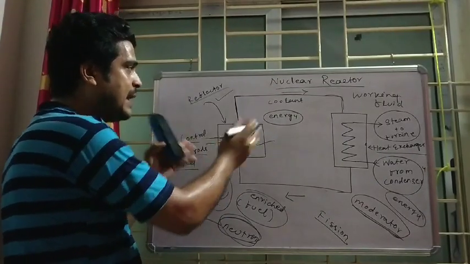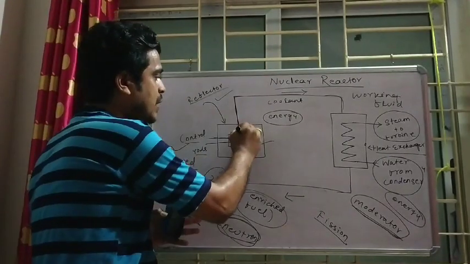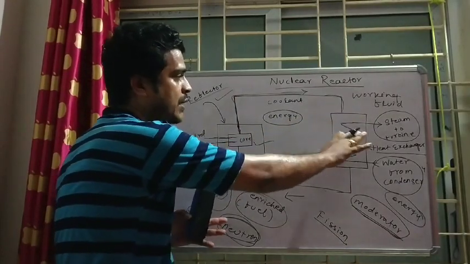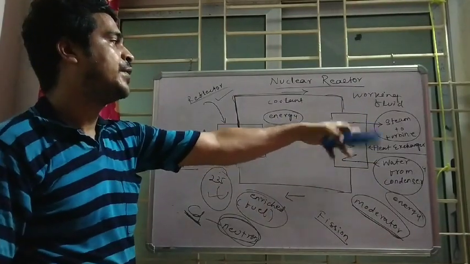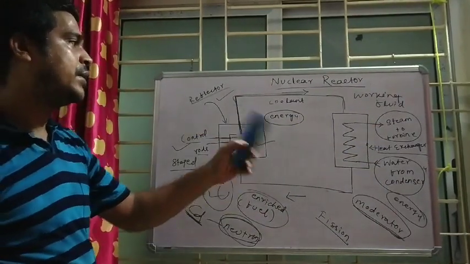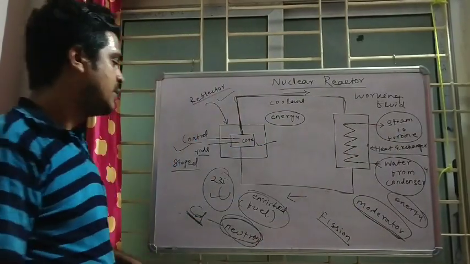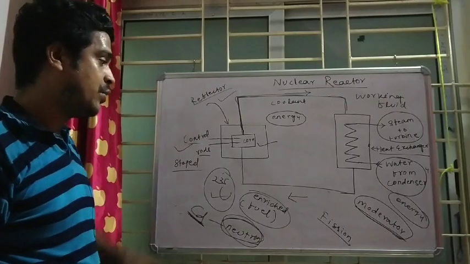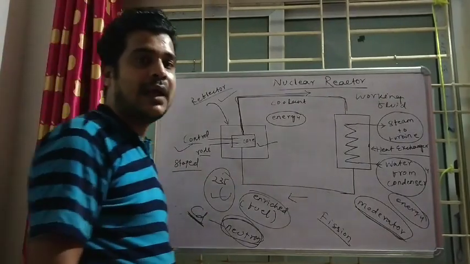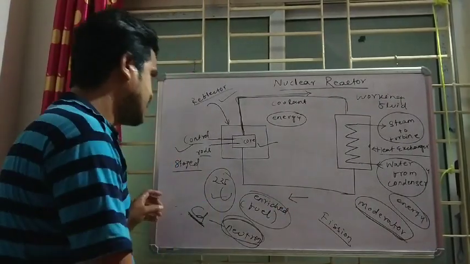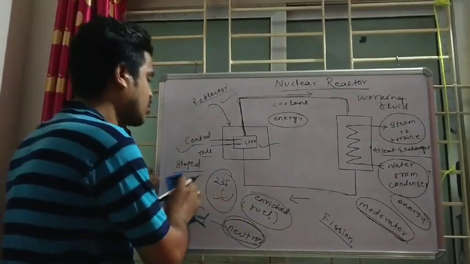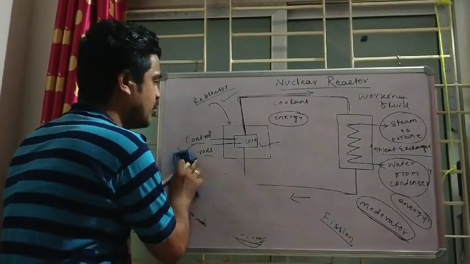Energy should not leak to the surroundings. The energy will get reflected in a particular direction to the turbine, which will provide steam to the turbine. Here the turbine will rotate. So in this way you have to explain the nuclear reactor and the whole process in a few lines. It will be a short question. Okay, it may not be a long question.